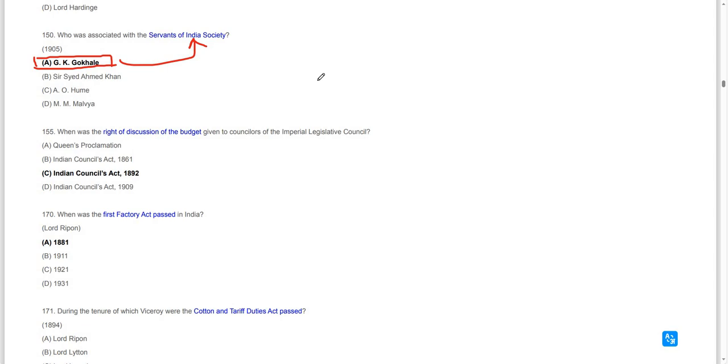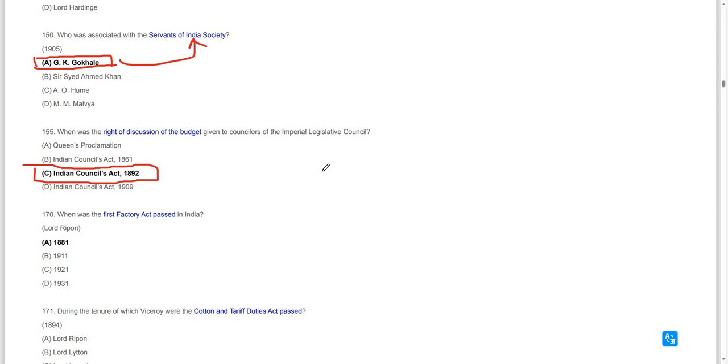Moving on to the next question. When was the right of discussion of the budget given to the councillors of the Imperial Legislative Council? That power was given in the Indian Councils Act of 1892.